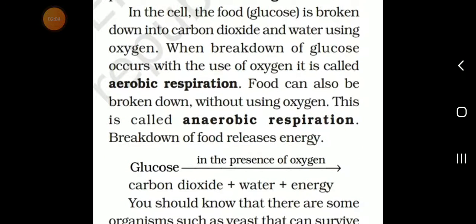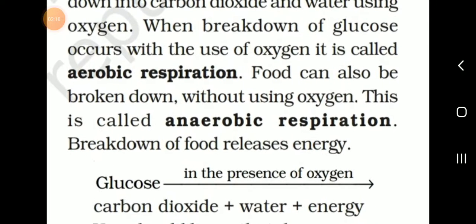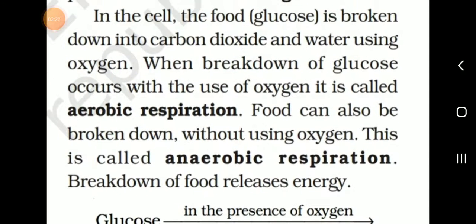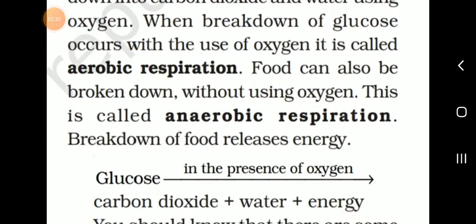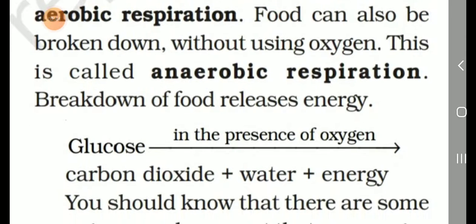Next, aerobic respiration and anaerobic respiration. What is the difference between them? The use or presence of oxygen is aerobic respiration. The breakdown of glucose with the use of oxygen is called aerobic respiration. Food can also be broken down without using oxygen. This is called anaerobic respiration. The breakdown of food releases energy.